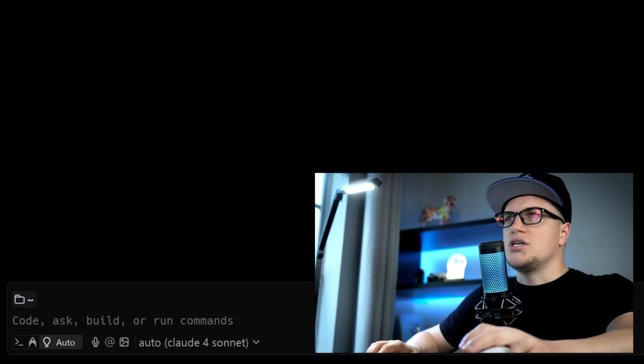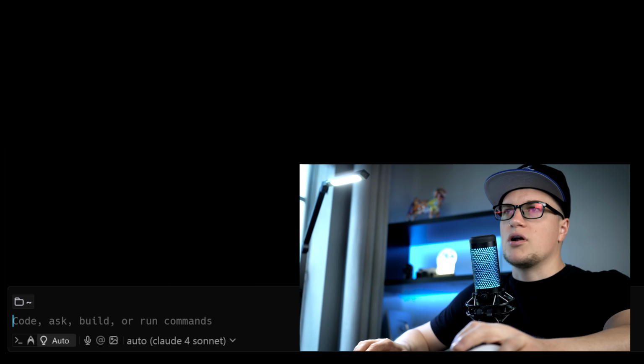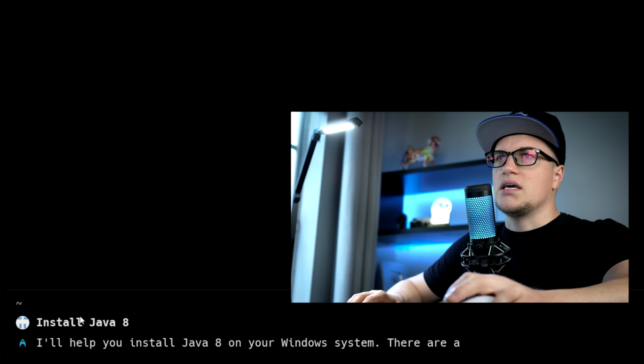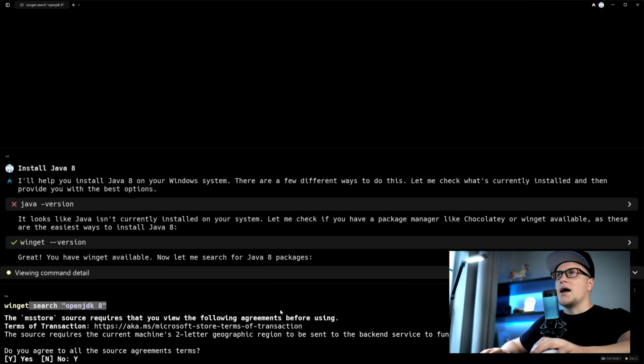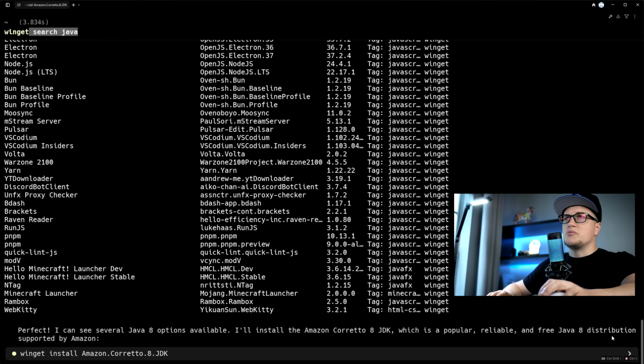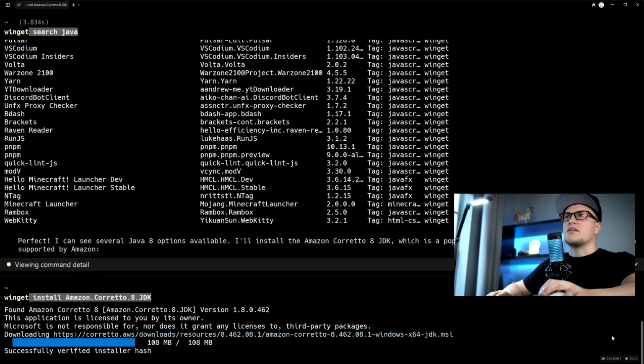I'm on a new machine and I am prepping it to work on a full stack Java-based construction app I'm building. First time setup. Let's see if Warp can handle the entire stack for me. Let's start with Java 8. Install Java 8. I ask Warp to install it. It kicks off the process. I type Y to accept the terms and click Run. Now it's using the Windows Package Manager, Winget, to install Amazon Corretto 8, a free production-ready version of Java 8 maintained by Amazon.